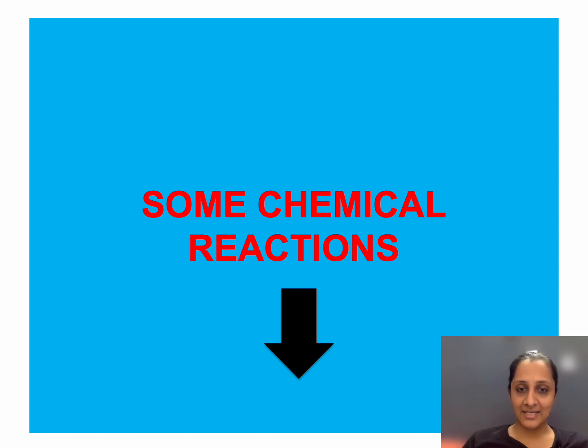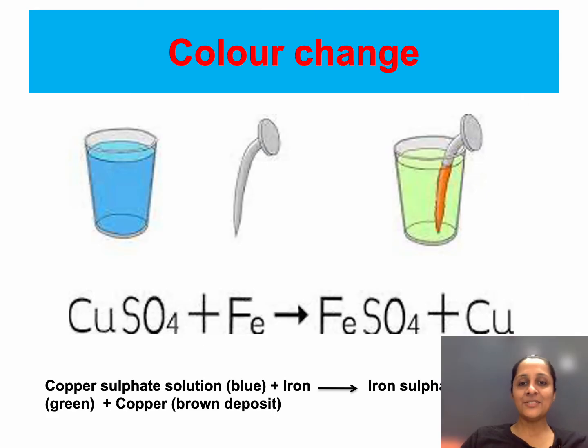Now some chemical reactions that you'll have to study. The first thing that you see is the copper sulfate reaction. So copper sulfate powder, when you add it into water, becomes copper sulfate solution, which is blue in color. When you dip an iron nail into it, after some time you will see a reaction in which the iron nail turns brown and the solution turns green. Now this brown deposit on the iron nail is copper, and the green color in the liquid is the iron sulfate.